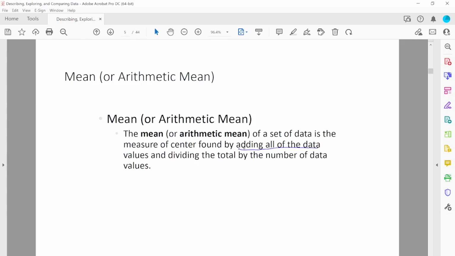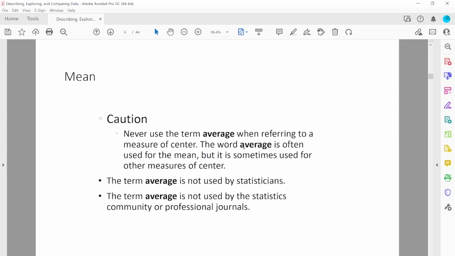If you are given data, add all of them and divide that sum by the total number of data. We often use average for mean, but that's not the word we prefer to use, because the term average is not used by a statistician.